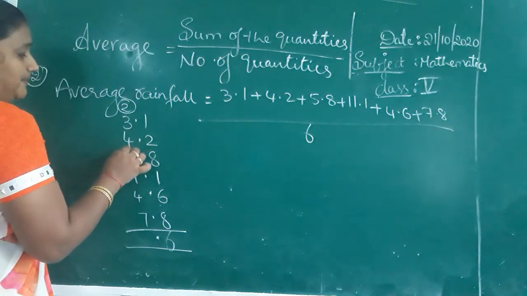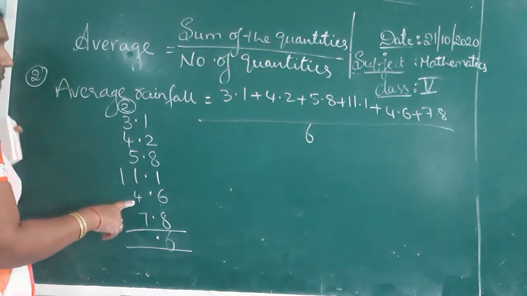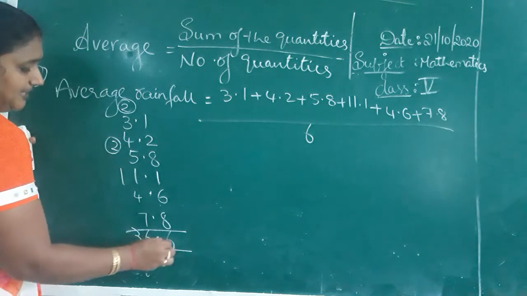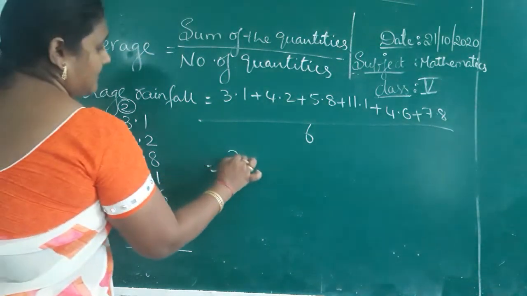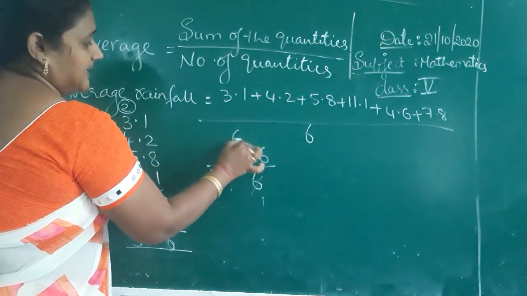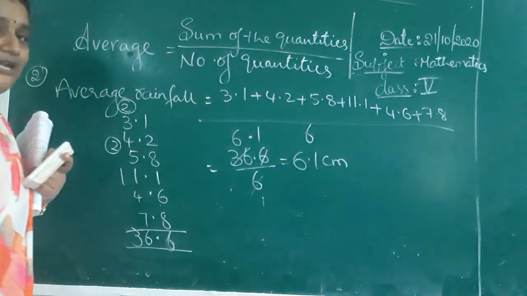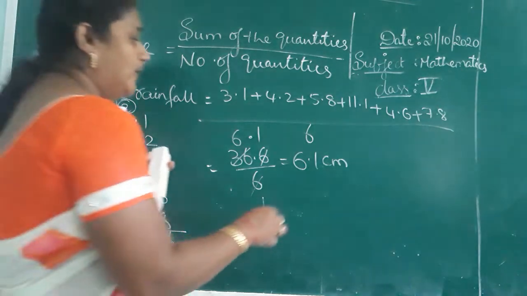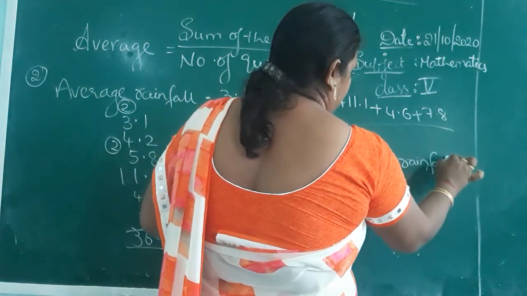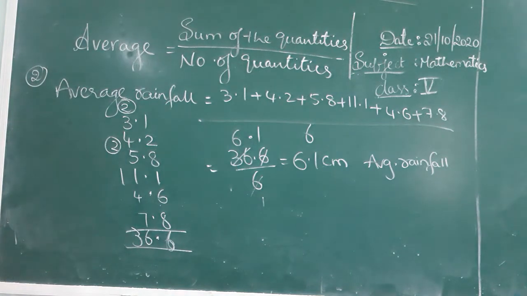The sum is 36.6. So it is nothing but 36.6 divided by 6, which is 6.1. 6.1 centimeter is the average rainfall. Okay, next one.